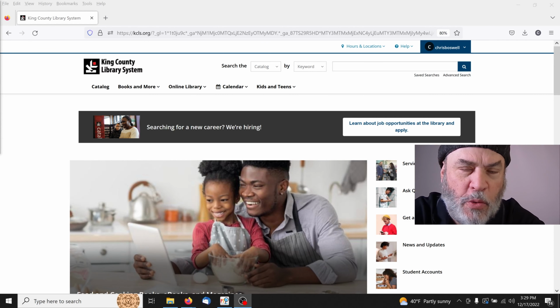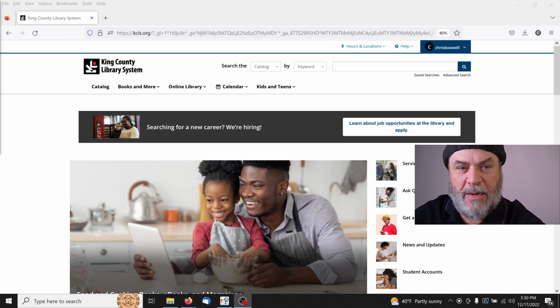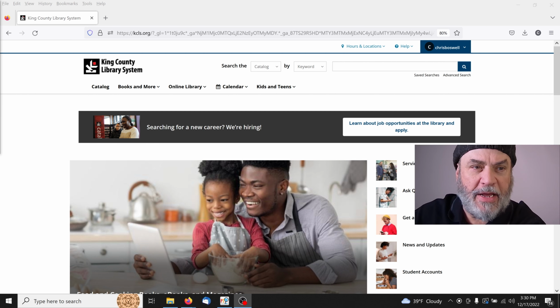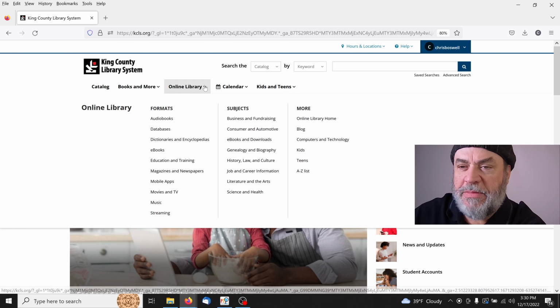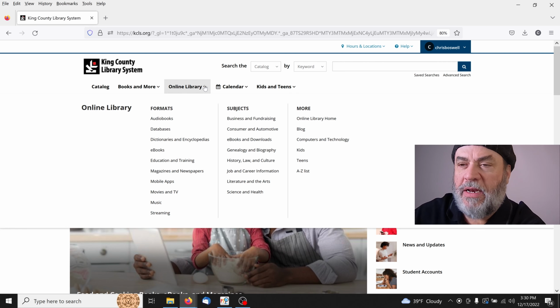So you can see that I've navigated to my library here. It just happens to be King County Library out of Seattle area, and I've already logged in. If you haven't logged in or don't have a card, you need to go get a card and log in, and that'll be your first step. Here we've got some nice drop downs across the top, and I'm just going to look at the online library and see what's going on in here.